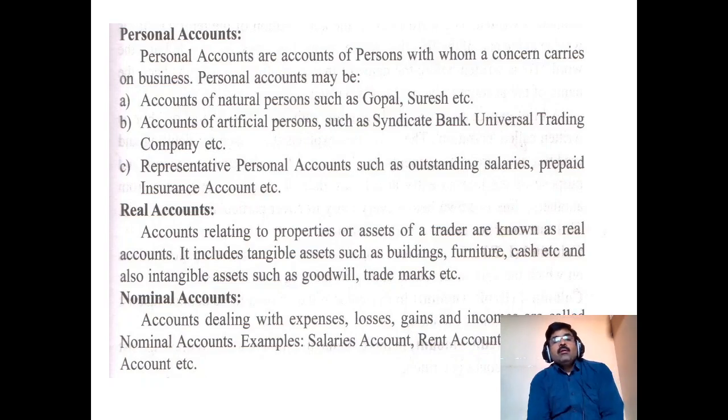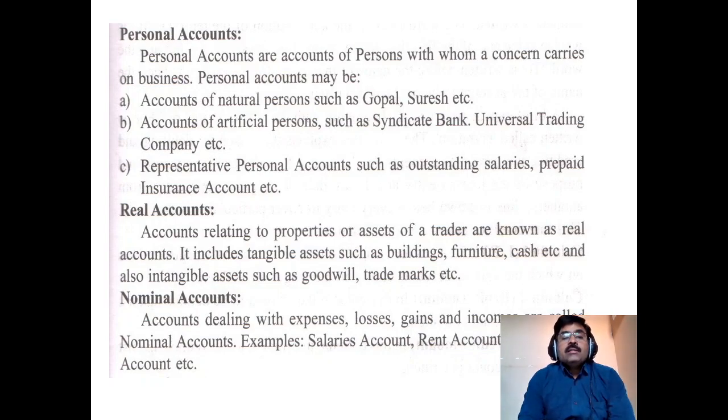Here, personal accounts. Personal accounts are accounts of persons with whom a concern carries on business. Personal accounts may be accounts of natural persons, any natural person, Gopal, Suresh, Ravi, Ramu. Then accounts of artificial persons are firms, Syndicate Bank, Andhra Bank, Ramu and Shamu and Company, any kind of firms.